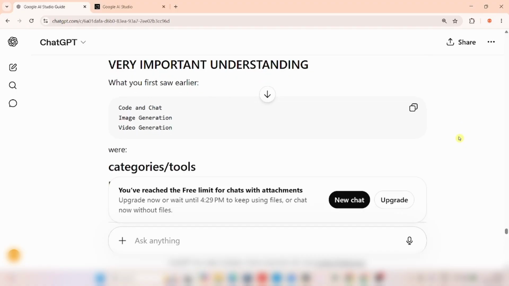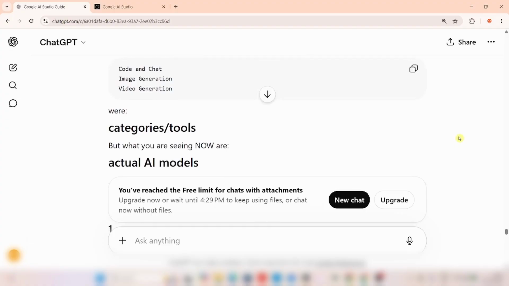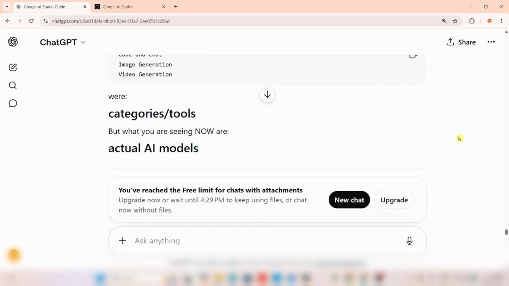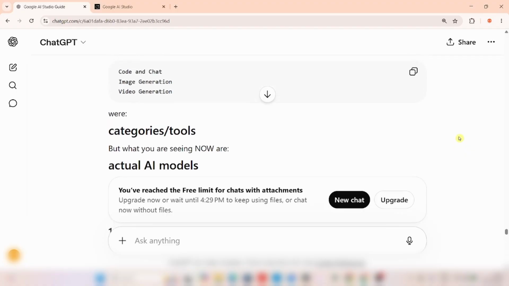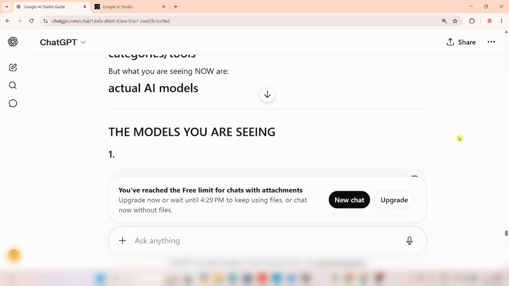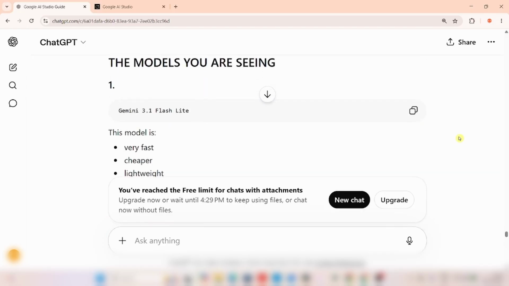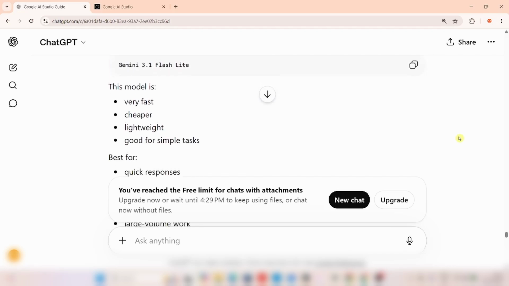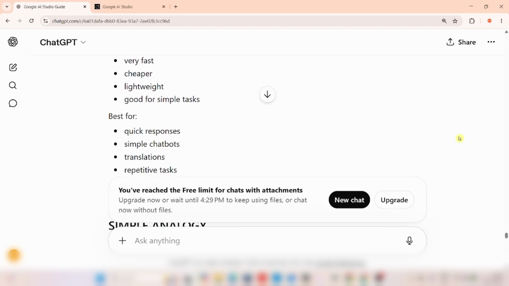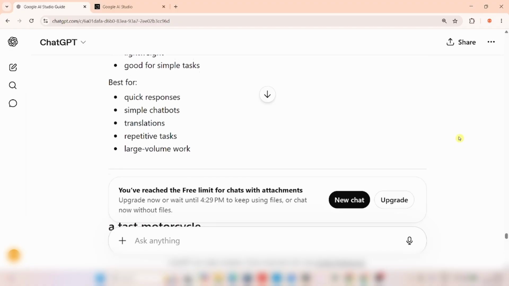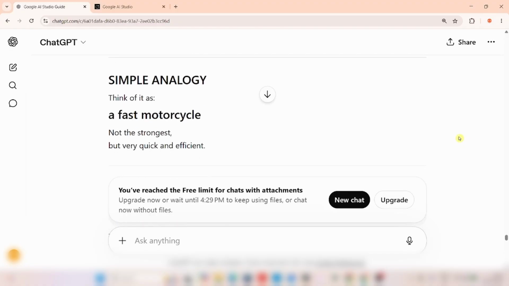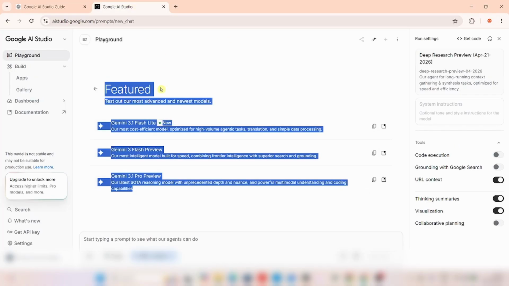What you first saw earlier was code and chat, image generation, video generation. Those were categories and tools. Even in these categories and tools, you're going to have AI models. The actual AI models you are seeing, this model is very fast, cheaper, lightweight, good for simple tasks, best for quick responses. We don't need this explanation right now. We know what a model is, so we can stop there.